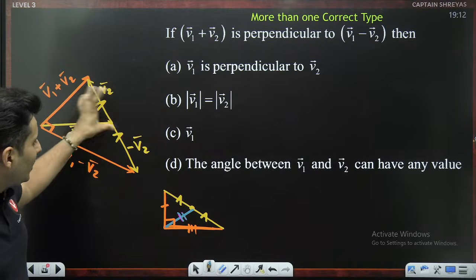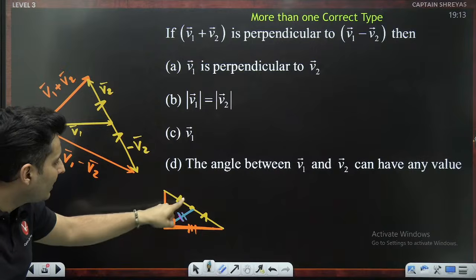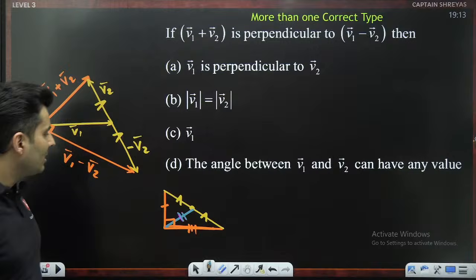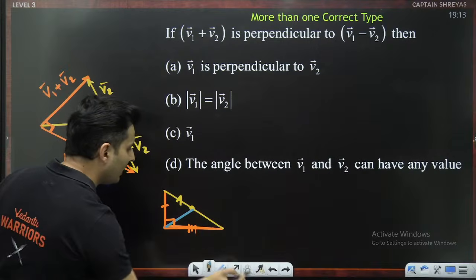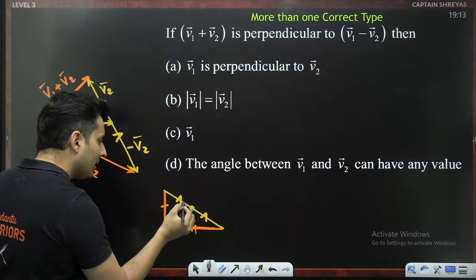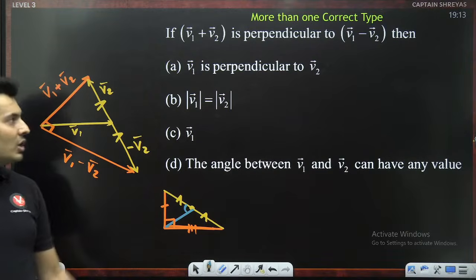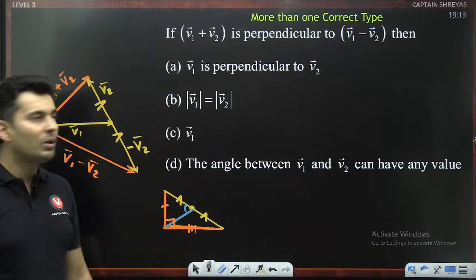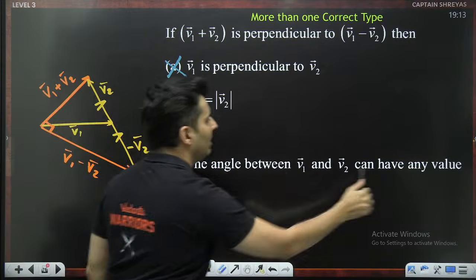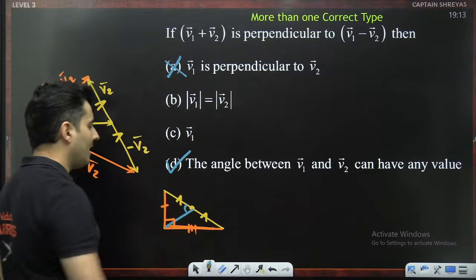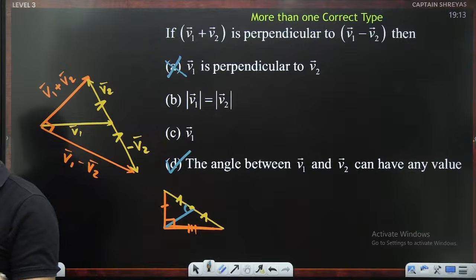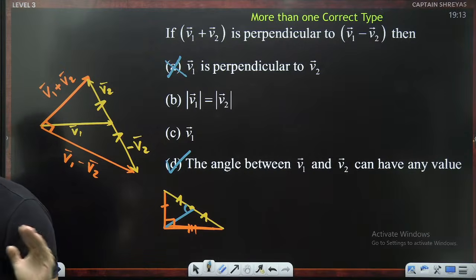yellow part, you can see that they might not necessarily be perpendicular to each other. It's just a median. It might not exactly be 90 degrees. So yes, V1 is perpendicular to V2 is not necessarily correct. I think the angle between V1 and V2 can have any angle. It's just a random median.